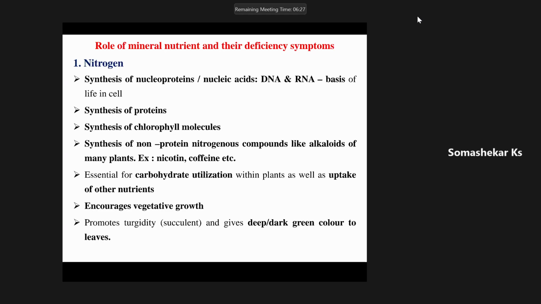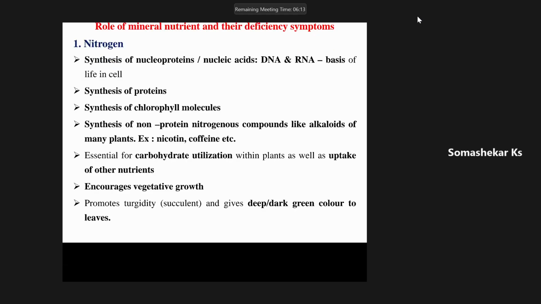Then another important thing is it encourages or increases the vegetative growth. And you must write this point when they ask in the exam, because nitrogen is the only nutrient element which can increase the vegetative phase of the crop.